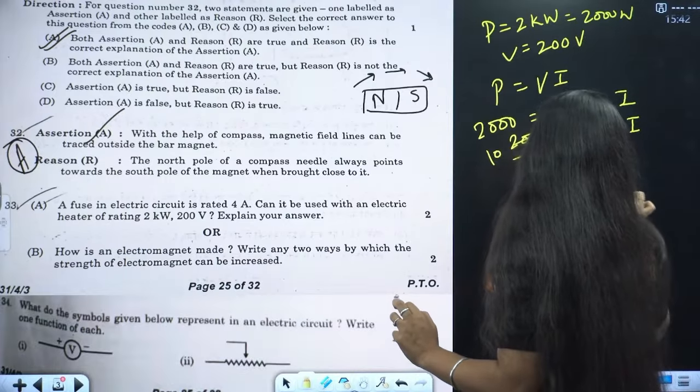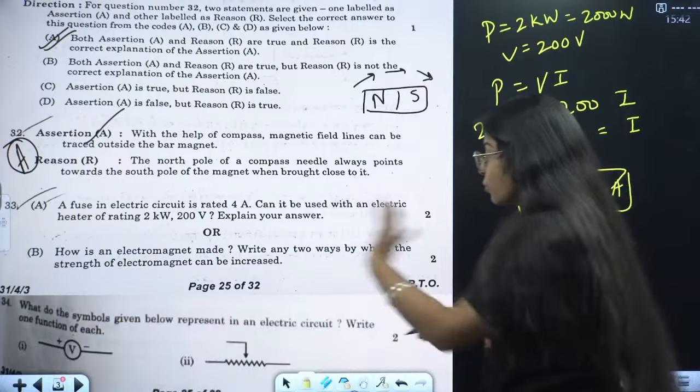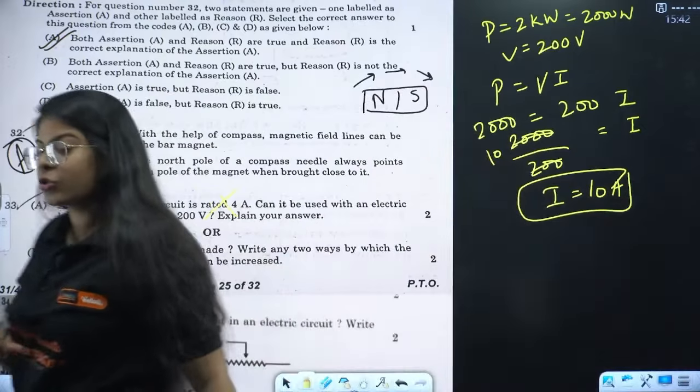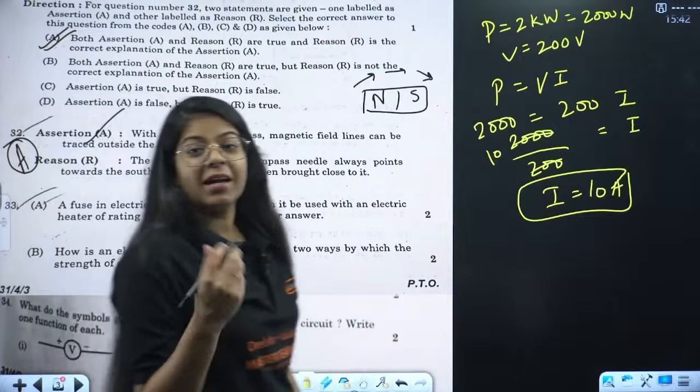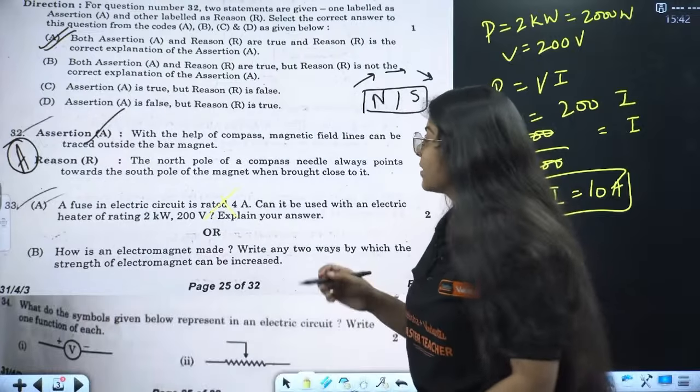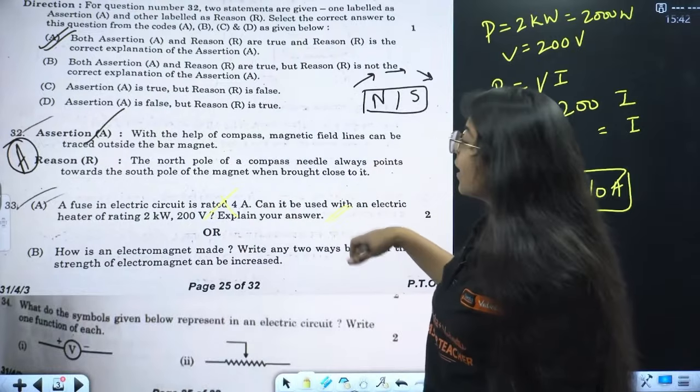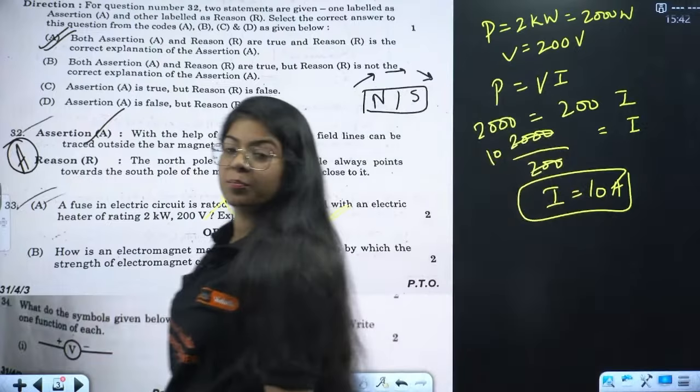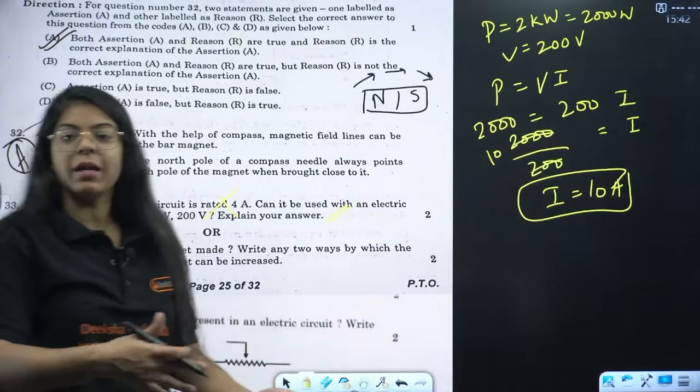So I comes out to be 10 ampere. So the fuse of 4 ampere cannot be used in this case, because the required current for the heater is actually 10 ampere. So a fuse of 4 ampere will melt, right?